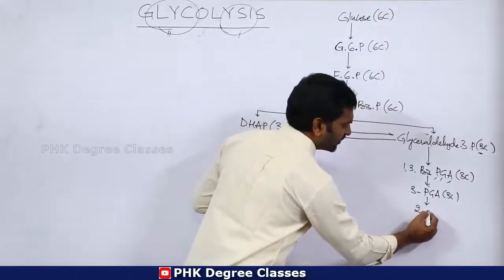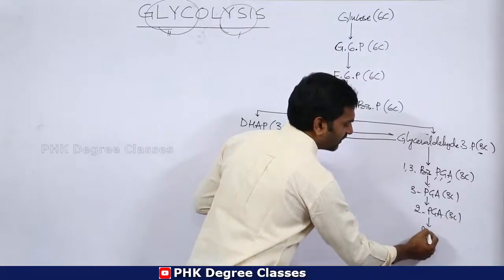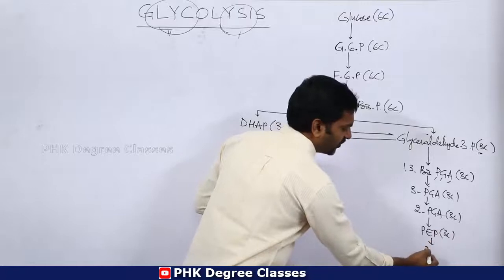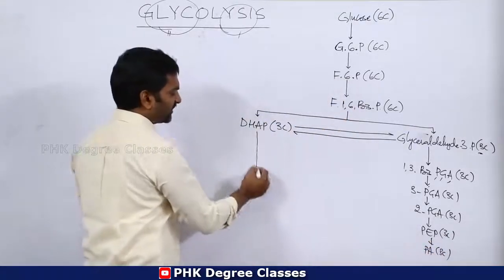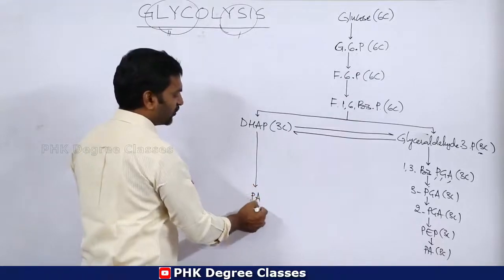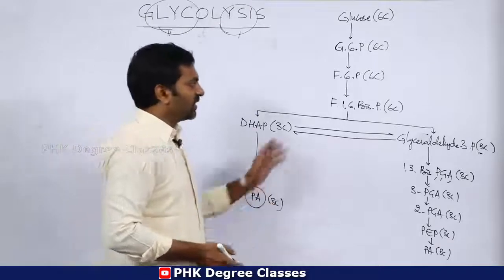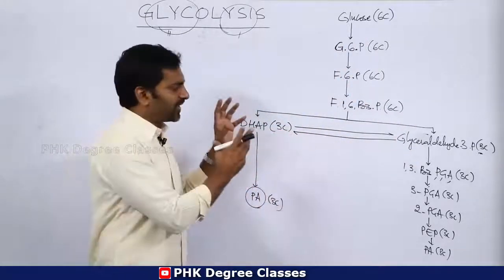Then 2 PGA, a 3-carbon compound. Then PEP, a 3-carbon compound. Then finally we have pyruvic acid, a 3-carbon compound. The same thing will be repeated here also. The final output is pyruvic acid that contains 3 carbons. So this is the schematic representation in a brief manner.